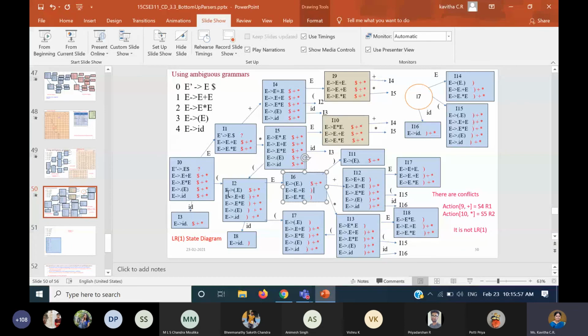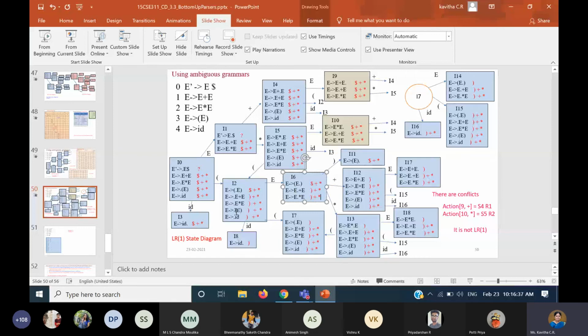Now once you expand this E, you are reading E here and we have not yet expanded anything. All those, whatever we have to copy, we copy. So all this we got, isn't it? The first three rules as they are, we read and we moved the dot, and then we got this. So that is I6. And we don't have anything to expand further, because we are having dot plus, nothing to be done, dot close parenthesis, nothing to be done, and dot star, nothing to be done. So that is I6.